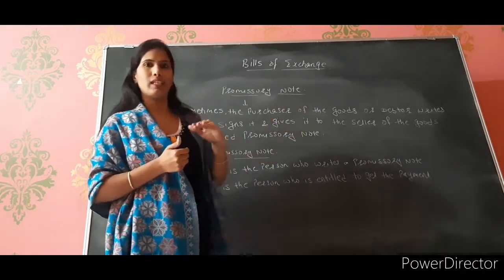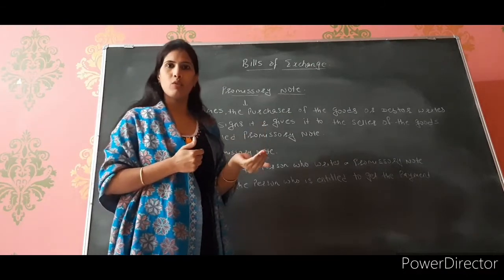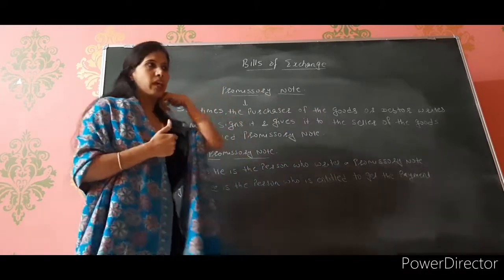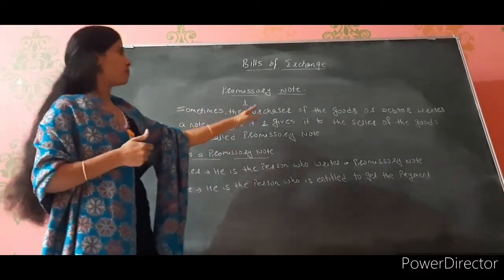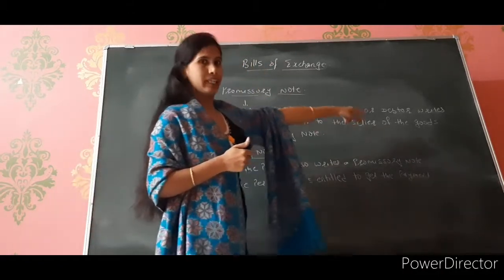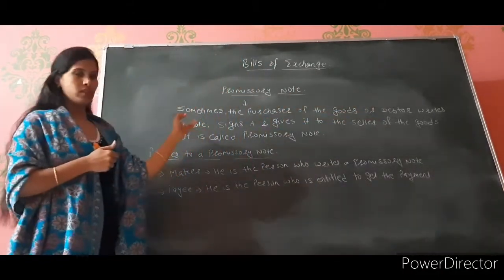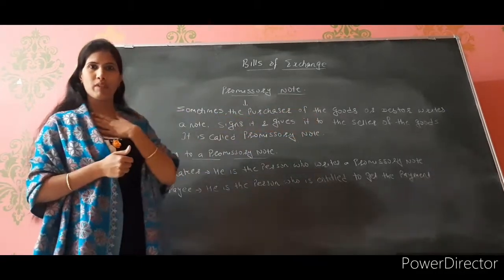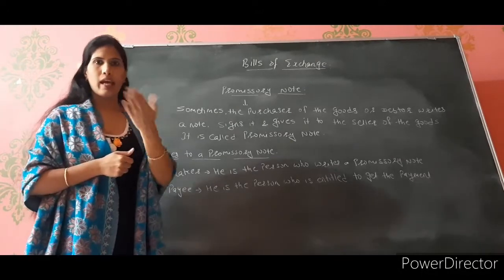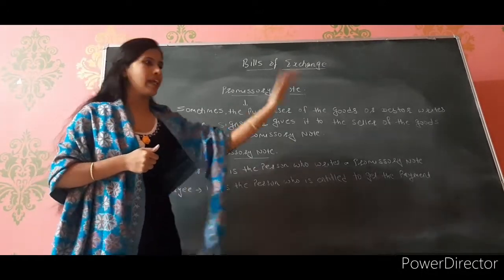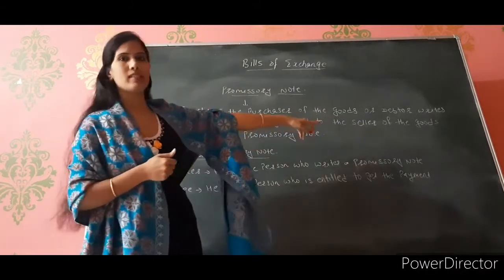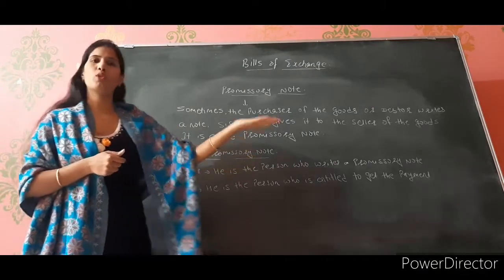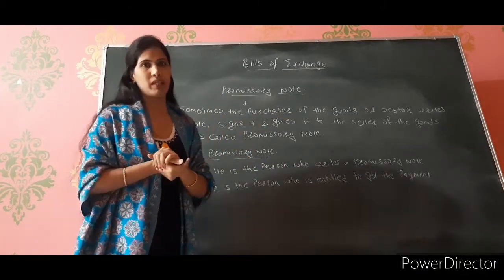In bills of exchange, the creditor used to draw the bill, and in promissory note, the debtor or the purchaser of the goods makes the promissory note. Sometimes the purchaser of the goods or the debtor writes a note, signs it and gives it to the seller. I am the purchaser of the goods, I am the debtor. I will write a note, I will sign it and I will give it to the creditor or the seller of the goods. It is called the promissory note. I am making the promise that I am going to pay so much amount during that period of time.